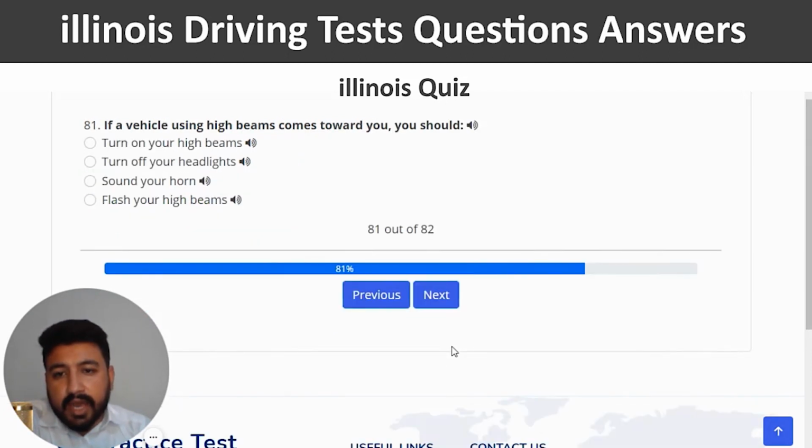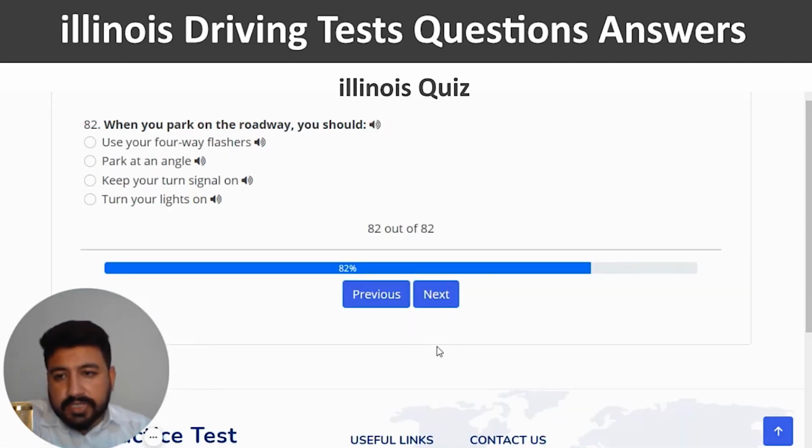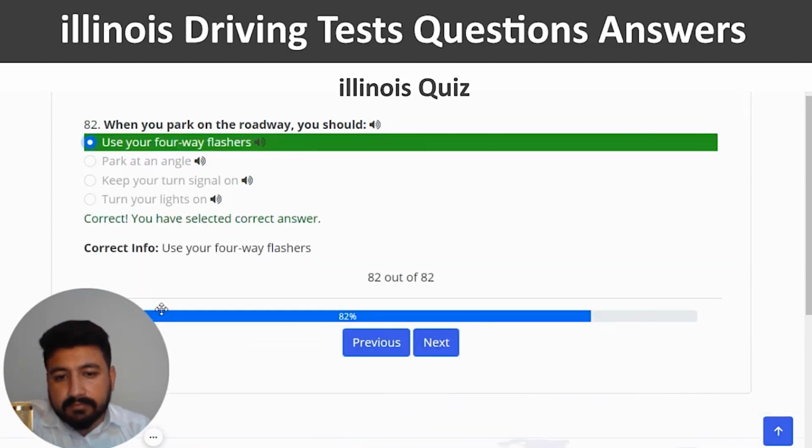If a vehicle using high beams comes toward you, you should... The right answer is flash your high beam. So fourth one, right, next. The last question is when you park on the roadway, you should... The right answer is use your four-way flasher. So I'm going to click on the first option. Yeah, this is the correct one.